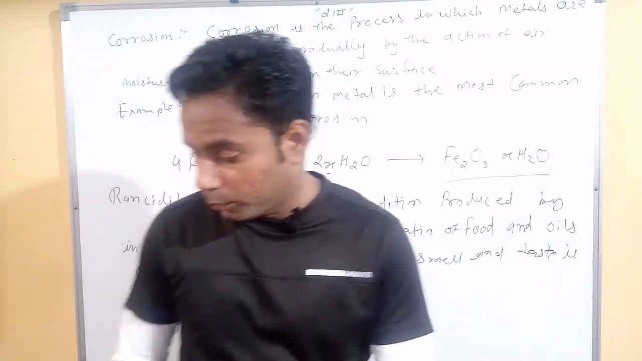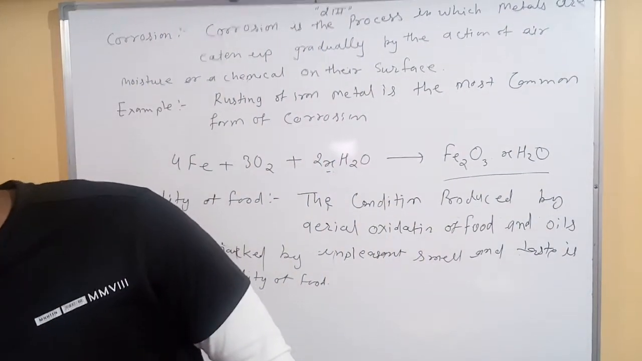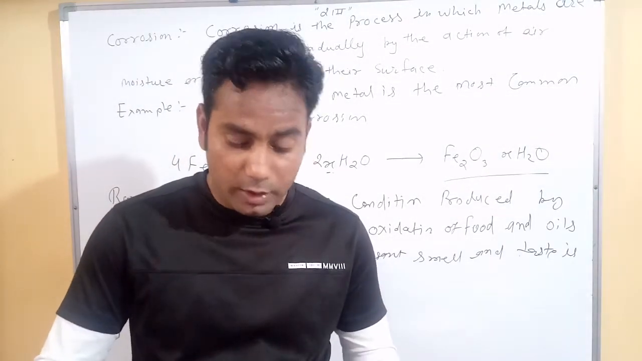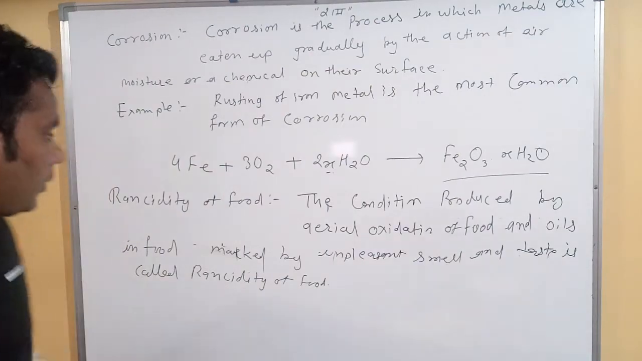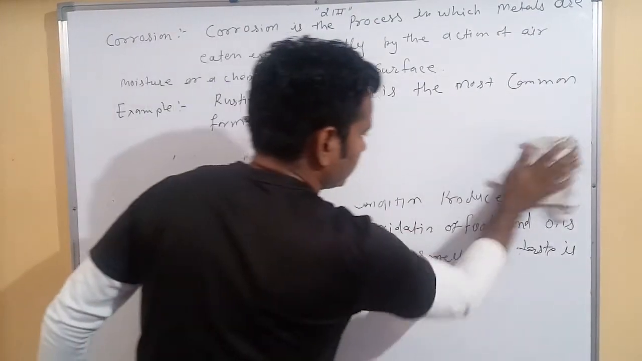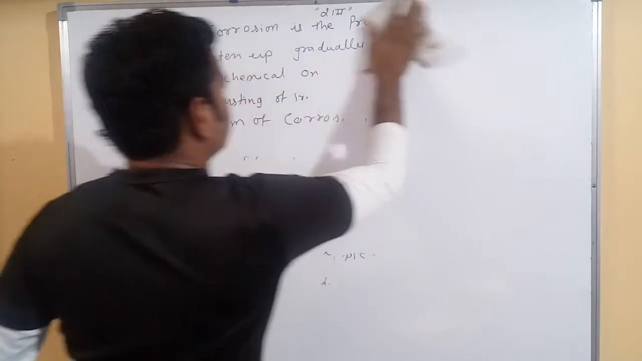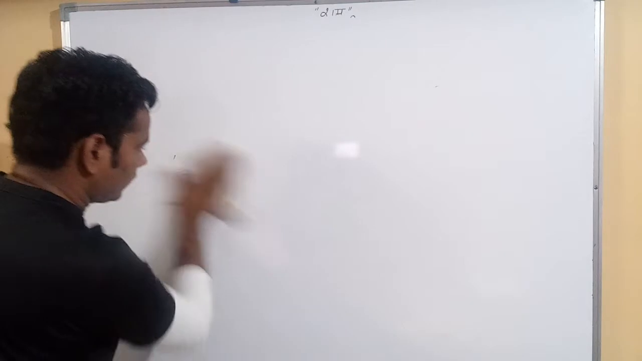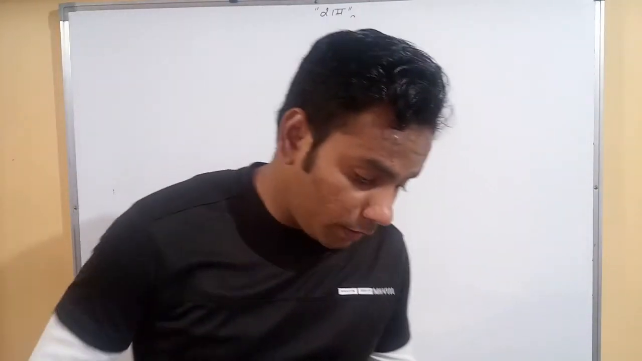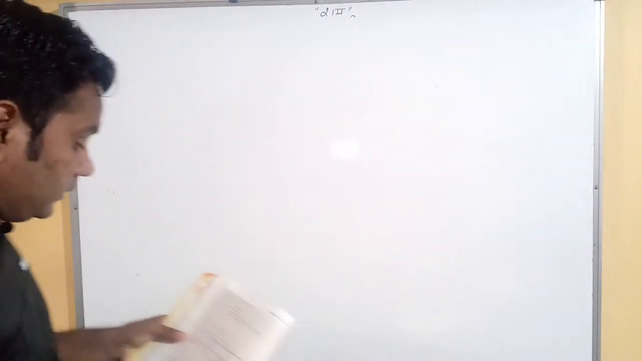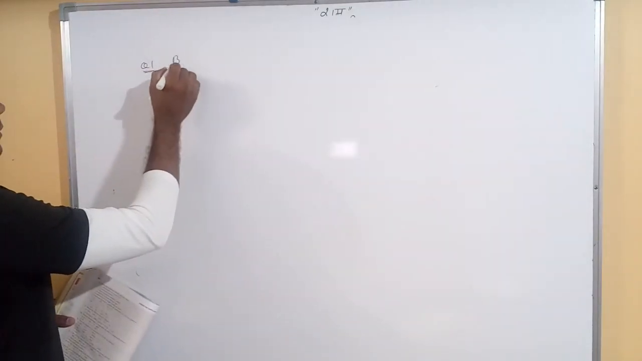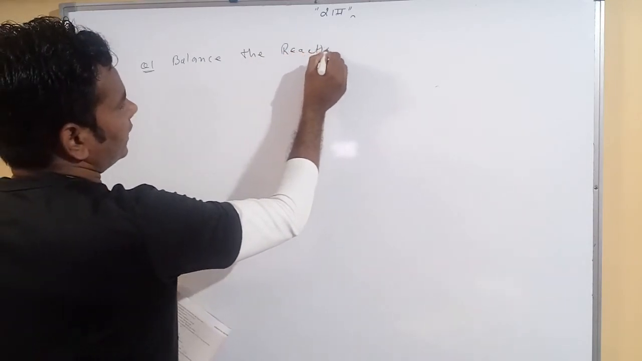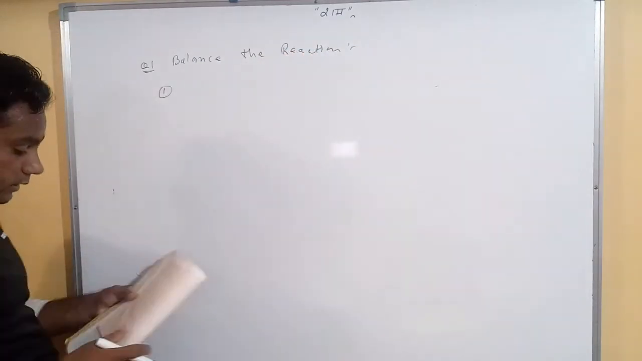Now we discuss some more chemical reactions, because in our last video we discussed five types of chemical reaction. Now we solve some questions from our book. First question is: balance the following chemical reactions. Our first question is to balance the reaction.